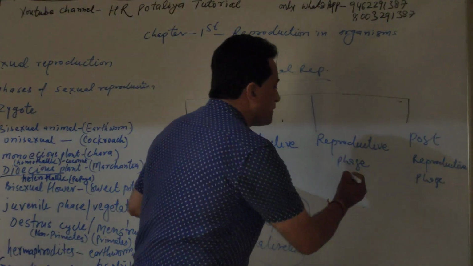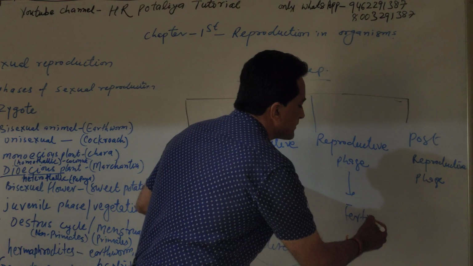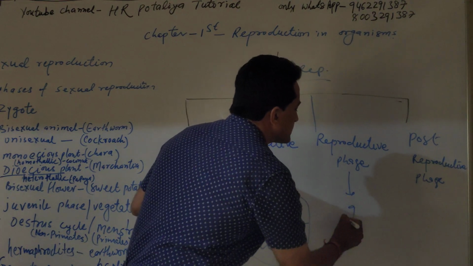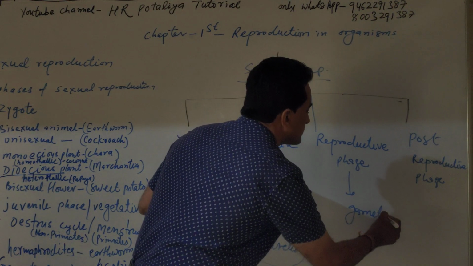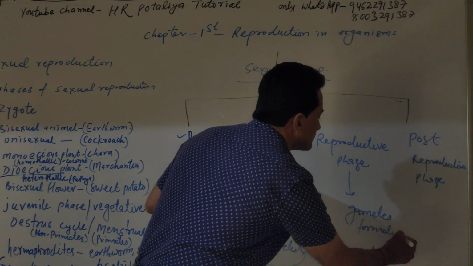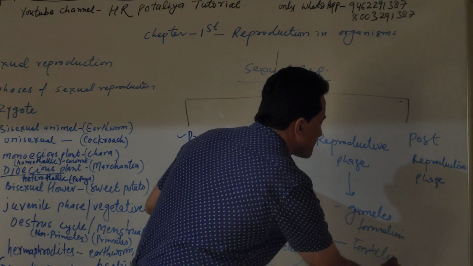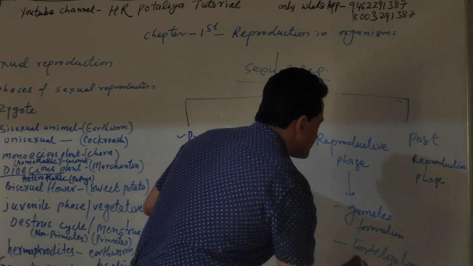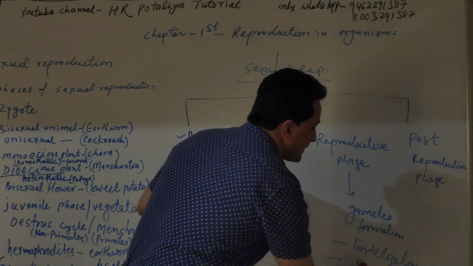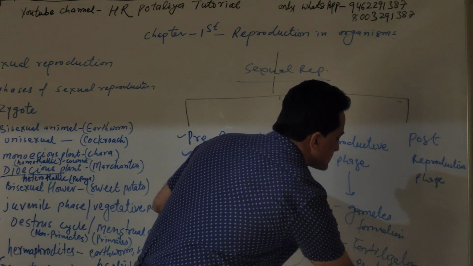And the reproductive phase means there is fertilization, gamete formation, as well as embryo development, embryogenesis.